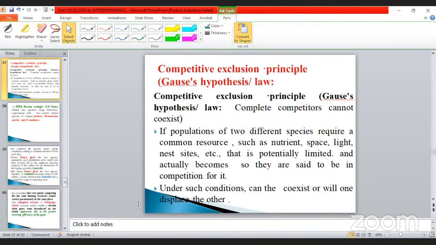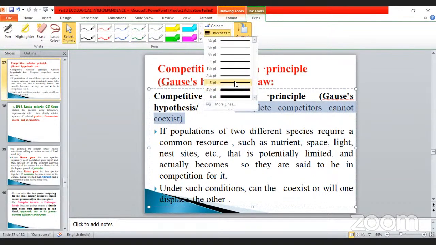What is the next, my dear? The competitive exclusion principle. What is the name of the law? It is called Gause's hypothesis. Complete competitors cannot coexist. What is the meaning? Complete competitors cannot coexist. That is the important point, my dear. How will it be?